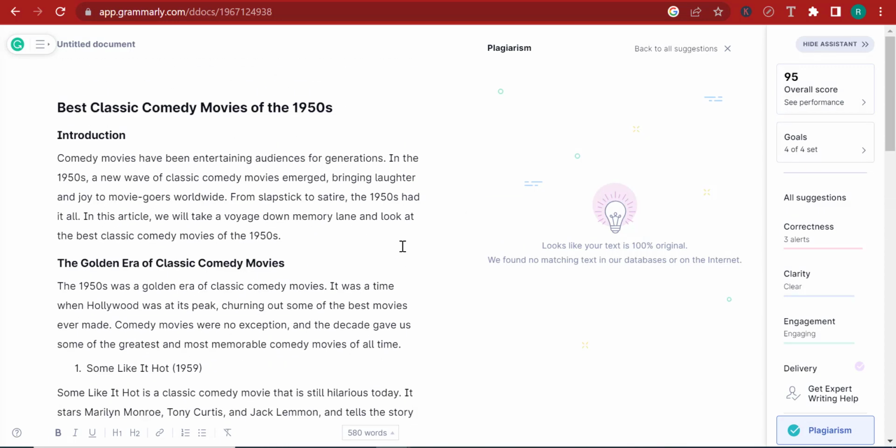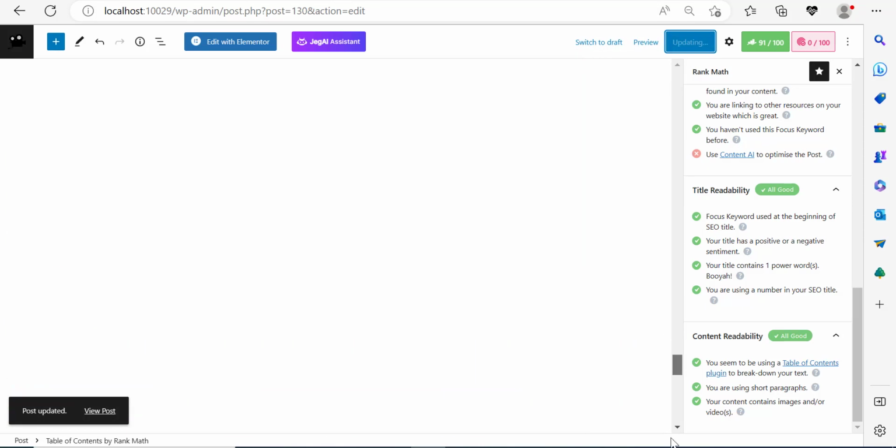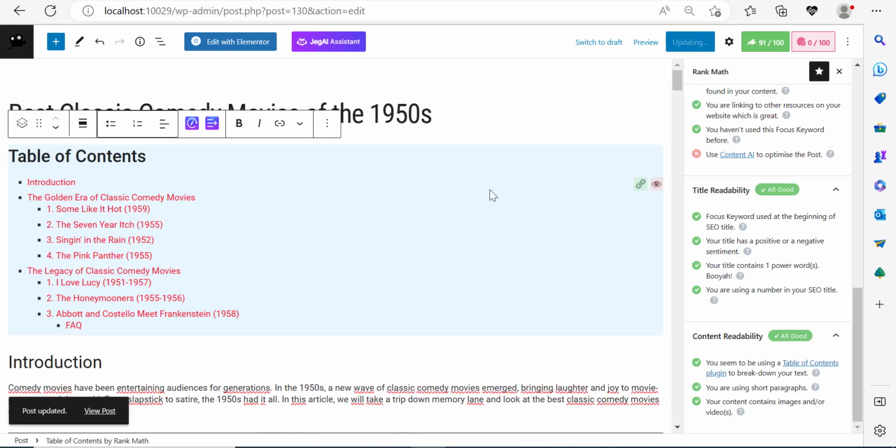And usually readability is related to how big the paragraphs are. The bigger the paragraphs, the harder the readability, because people are going to be bored out of their minds. And most of the time people don't really like extensive blogs with a lot of text cramped up in them. Now over here, I think we can update this as well. I think we've done a pretty good job optimizing this post for SEO. There's not really much we need to do.